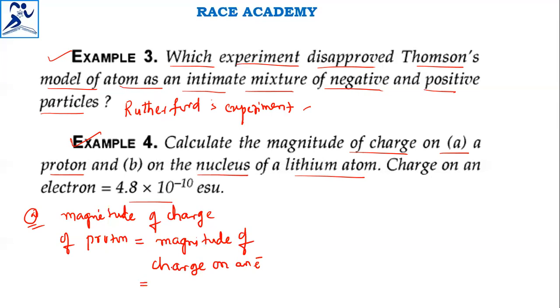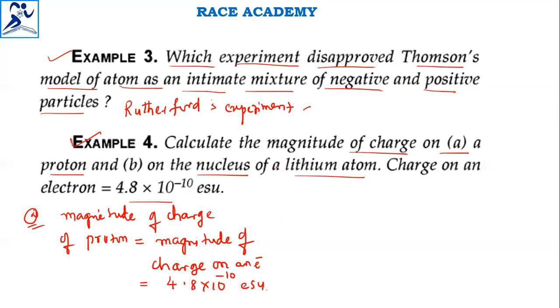So for the first question, what is the magnitude of charge on a proton? Same as the electron given in the question, 4.8 into 10 to the power of minus 10 electrostatic units. That is the answer for it.